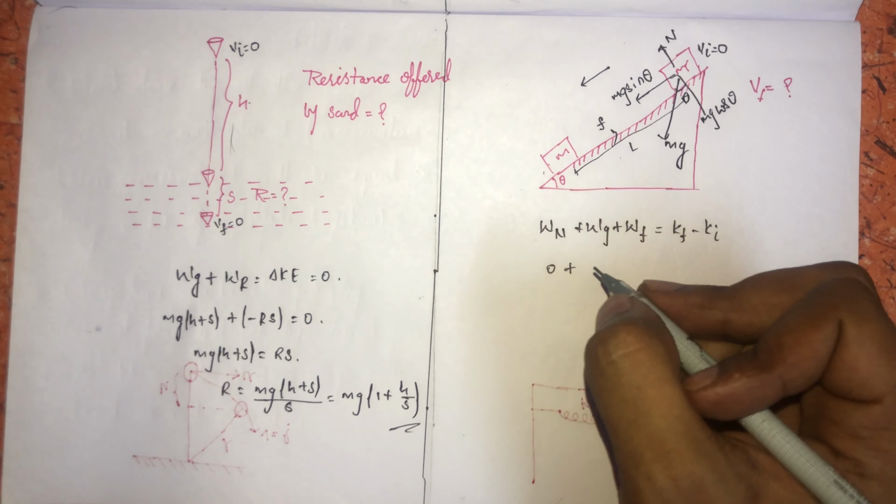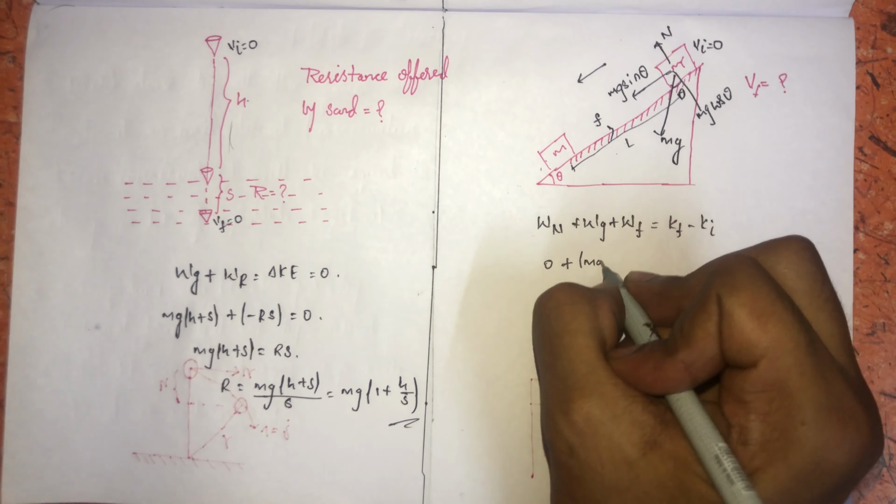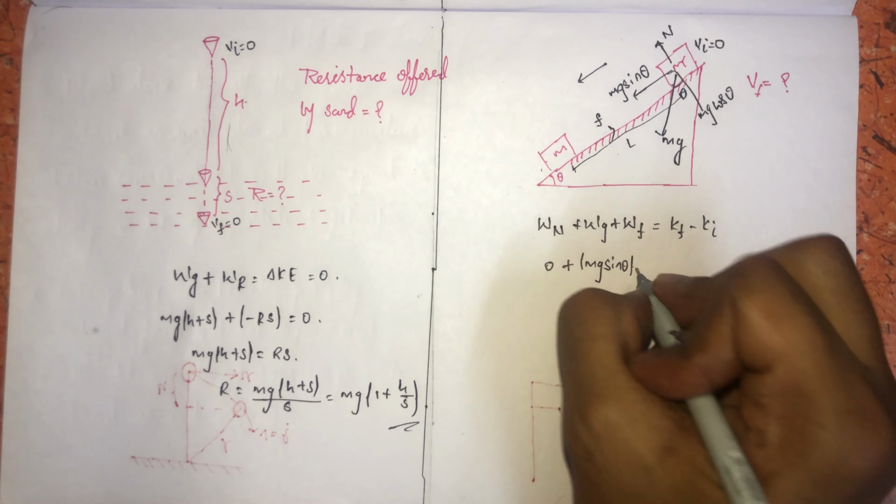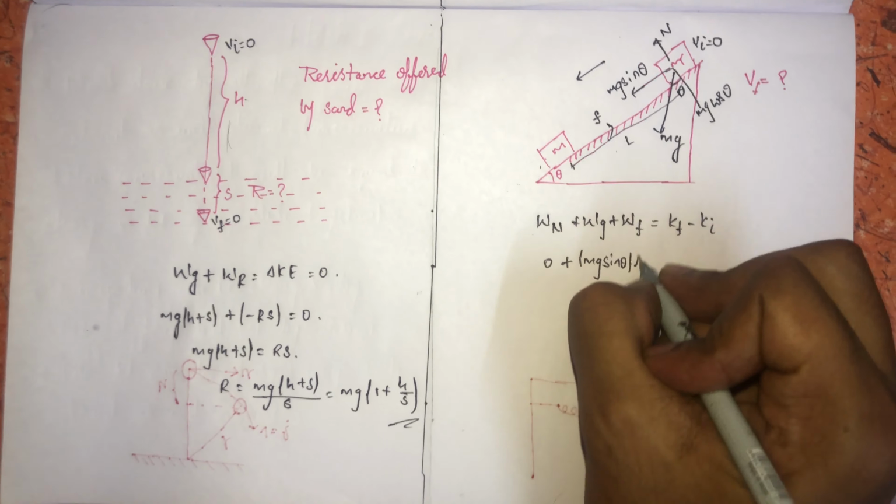Gravitational force means mg sin theta into L. Frictional force, as the displacement and the frictional force act in opposite directions, gives minus frictional force into displacement L, which is equal to half mv square. So mg sin theta into L minus F L, where F is equal to mu N, and the value of N will be equal to mg cos theta.